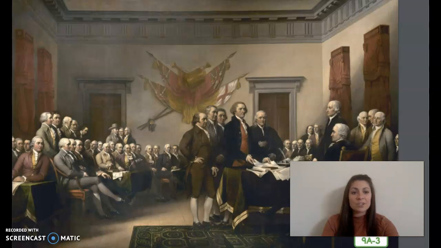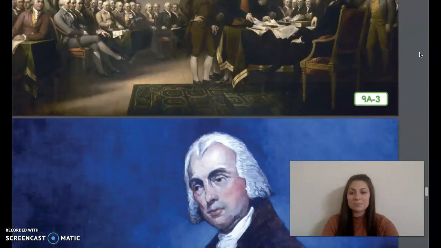Together, these branches in the American government balance each other's power so that no one branch can be too powerful and make all of the nation's decisions. When it was time to write down what they had agreed upon, Madison did more than anyone else to write the Constitution of the United States.